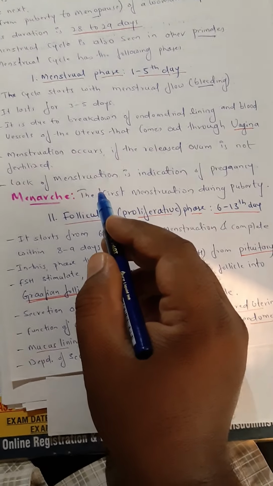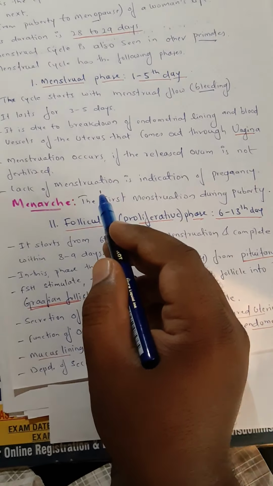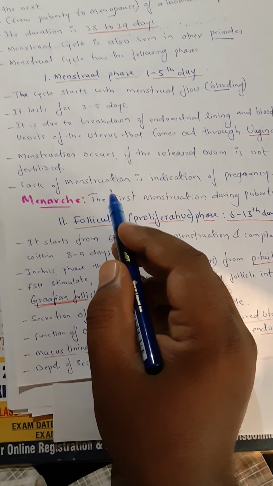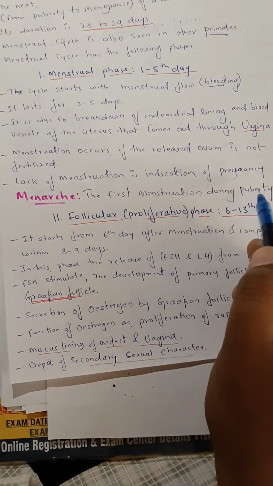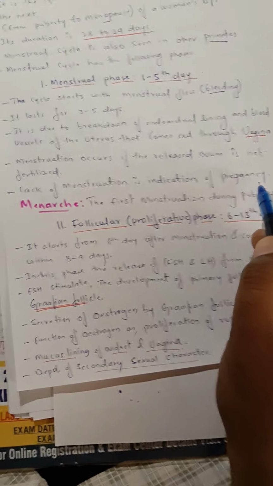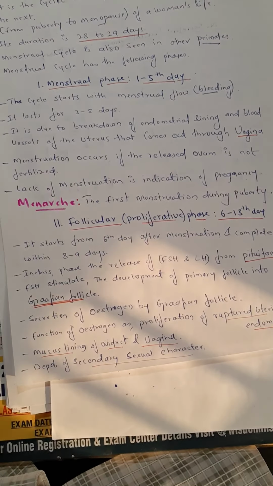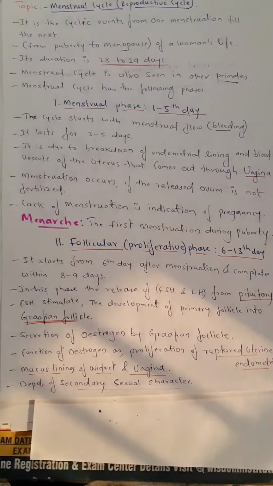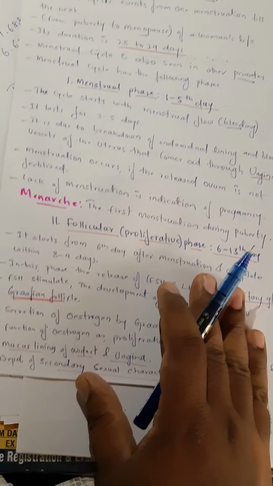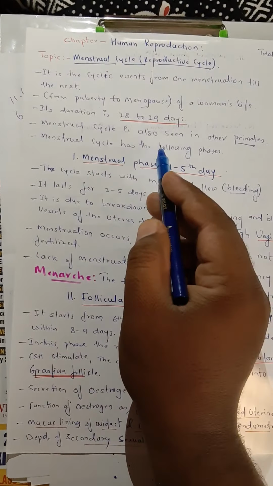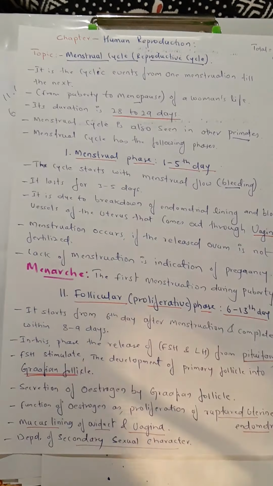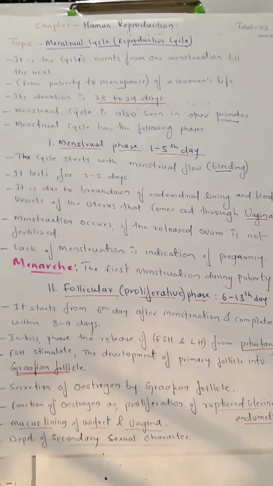So suppose the menstrual cycle does not happen. This is a direct indication of what? That the woman is pregnant. Okay, fine. This is the first step, the first phase of the menstrual cycle. The phase is the bleeding phase, which is called the menstrual phase.